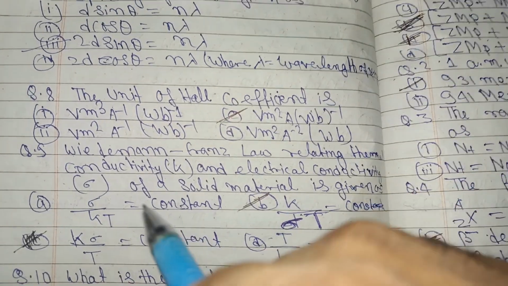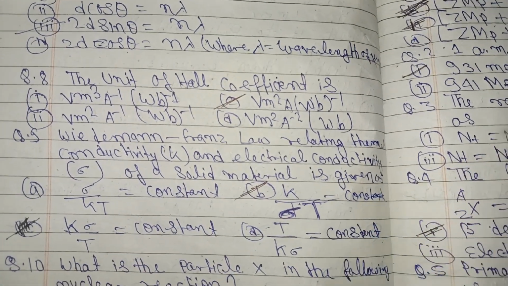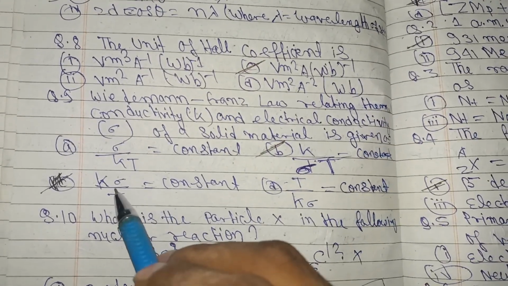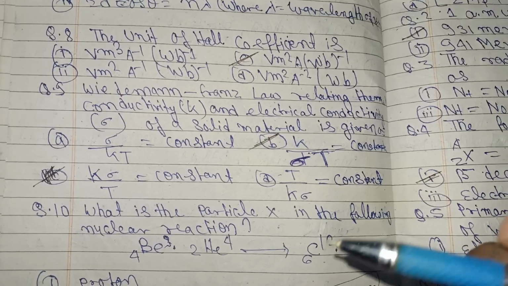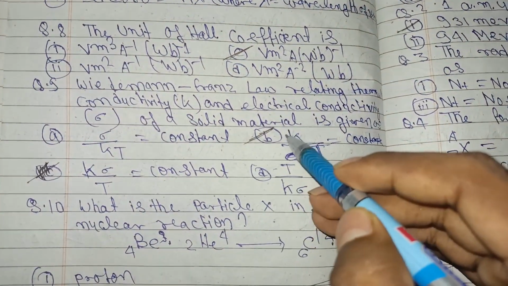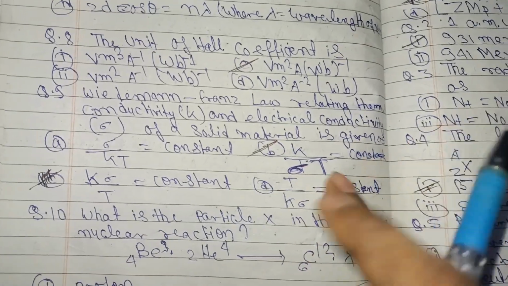And question number 9 is, Wiedemann-Franz law relating thermal conductivity K and the electrical conductivity sigma of a solid material is given as K upon sigma T is equal to constant.